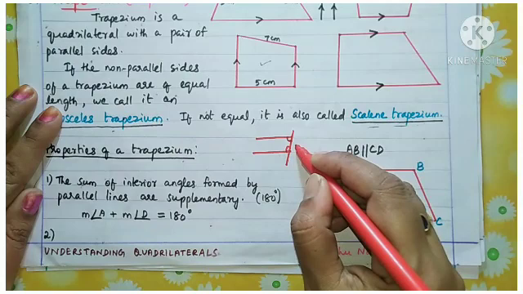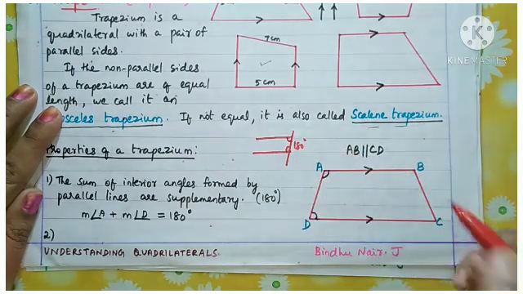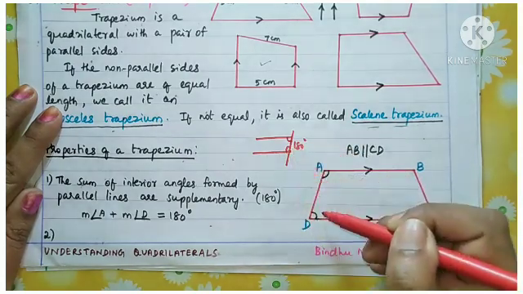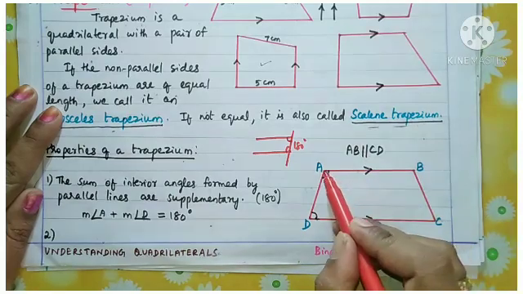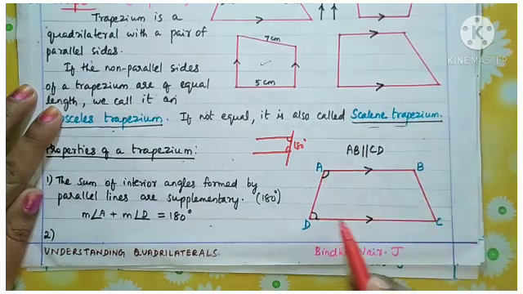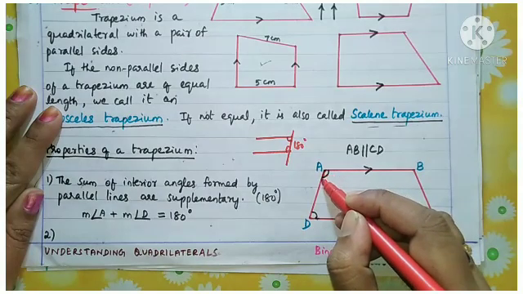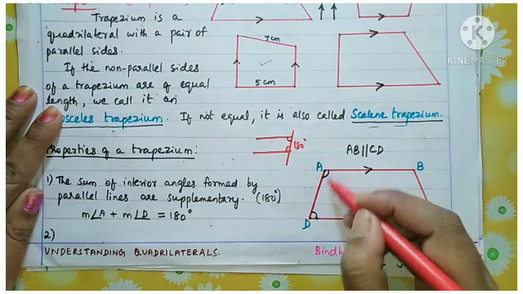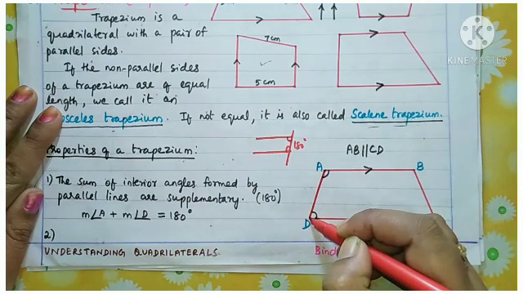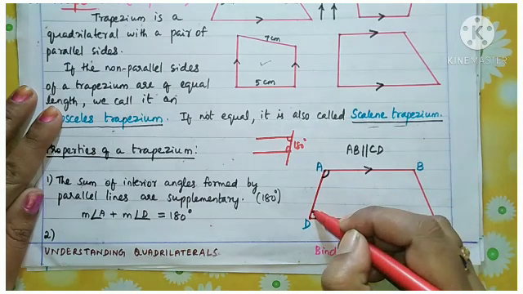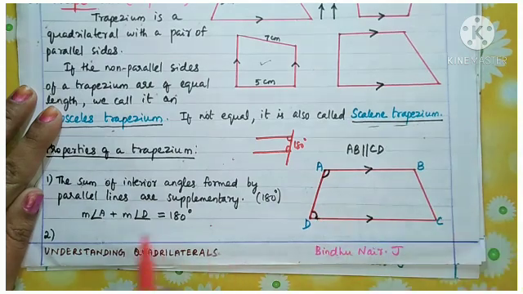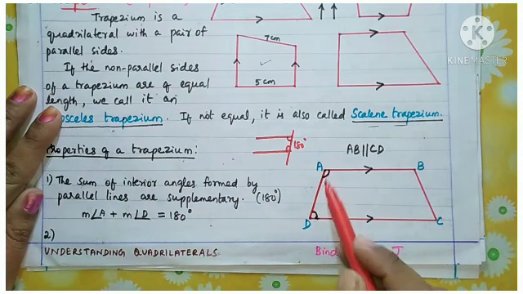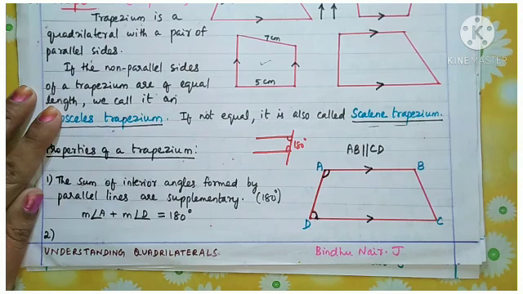The interior angles here are supplementary, 180 degrees. You see, for this side AB and this side CD, this side AD acts as a transversal. So when this comes as a transversal, these two are supplementary. So that is why it is written: measure of angle A plus measure of angle D, these two form 180 degrees.